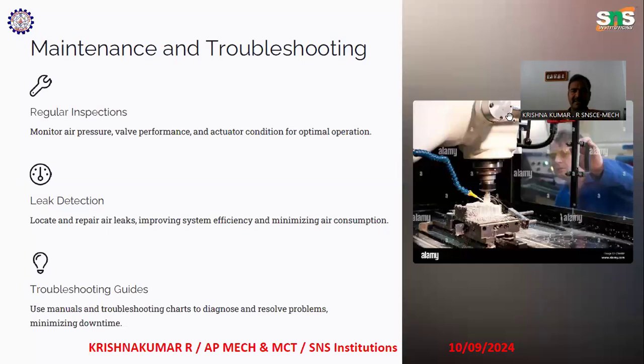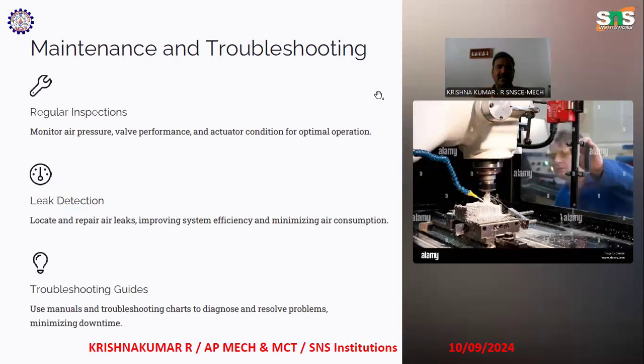Maintenance and troubleshooting. Regular inspection. In this regular inspection, as usual routine work, monitor air pressure by using an air pressure gauge. Then valve performance, whether it is in perfect and good condition or not. Then actuator condition for optimal operation. So these are all included in the regular inspection.